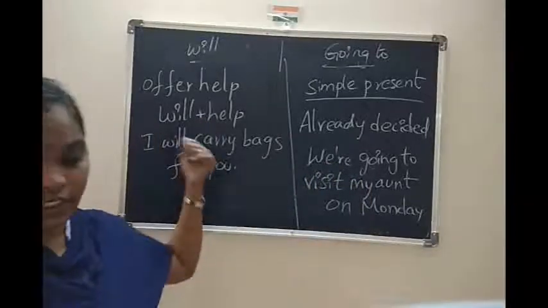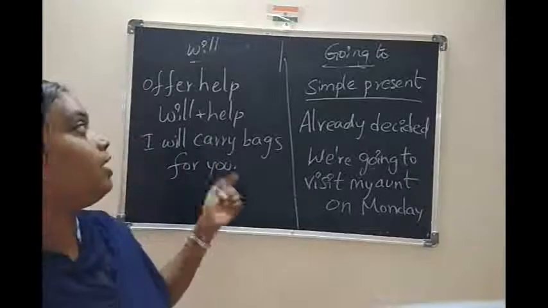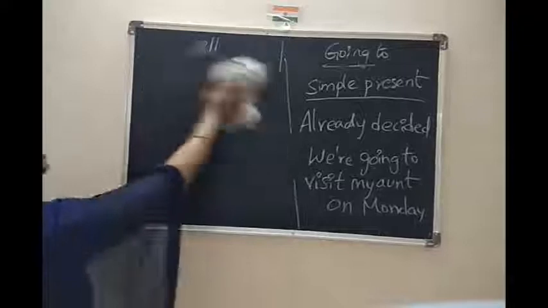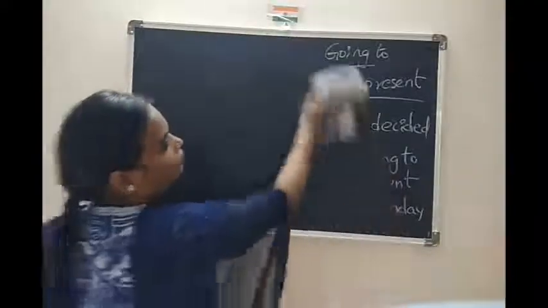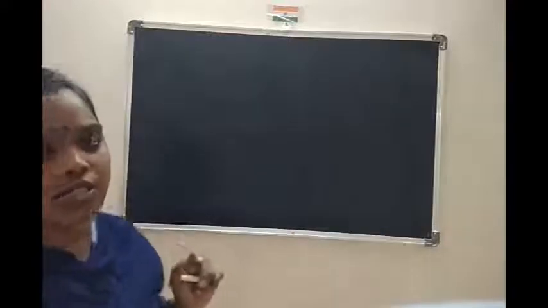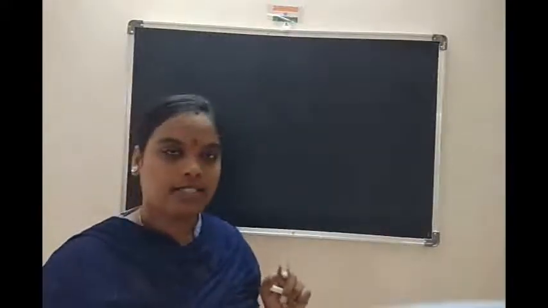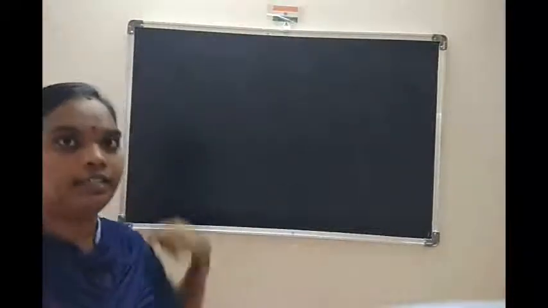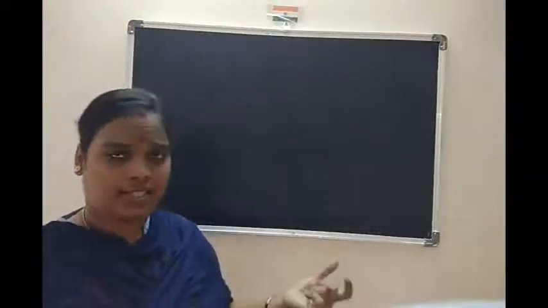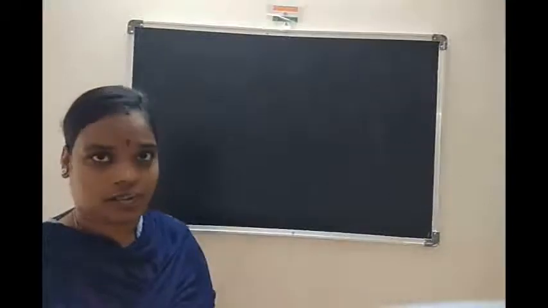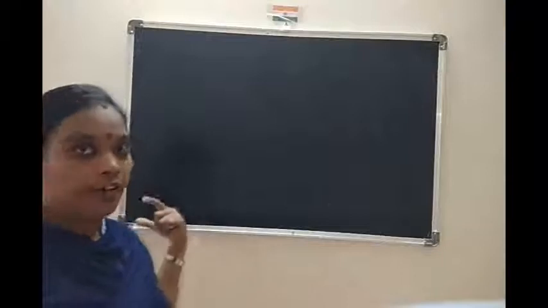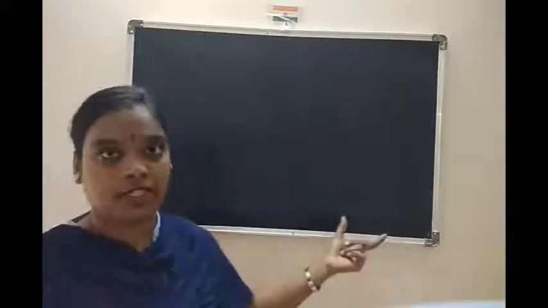Here offering help. This is about will and going to. Children, hope you understand the difference between will and going to. These two are words to express future ideas and plans, but with slight differences. Planned, unplanned, decided, undecided, that means those are not decided. And certain, uncertain. Offering help, here simple present.